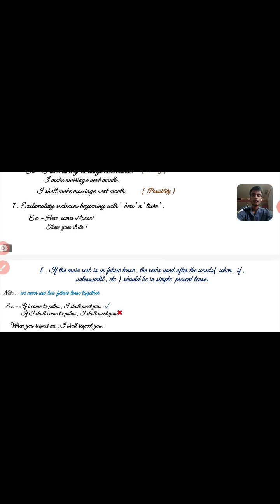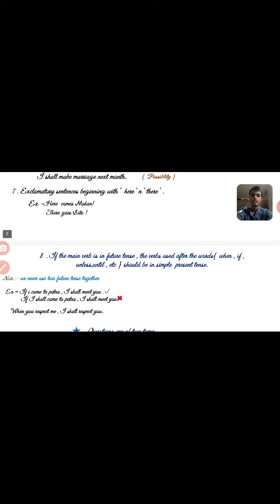Now, the seventh use: extremity sentences begin with "here" and "there." "Here comes Mohan and there goes Sita." Okay, it's an example of an extremity sentence. Now the eighth use of simple present tense. If the main verb is in future tense, the verb used after words like when, if, unless, until, etc. should be in simple present tense.